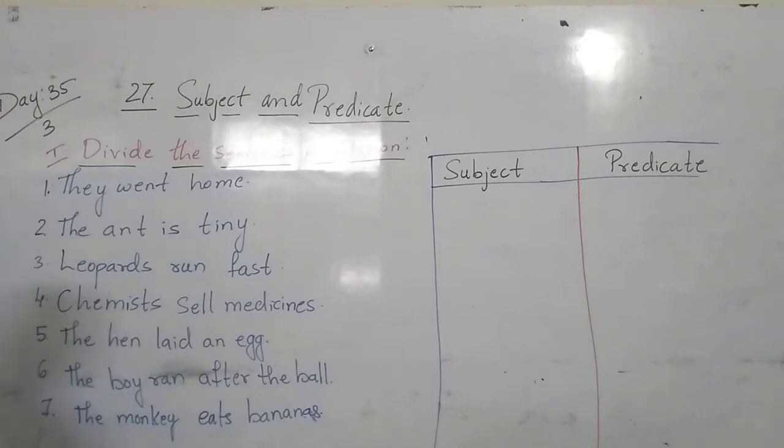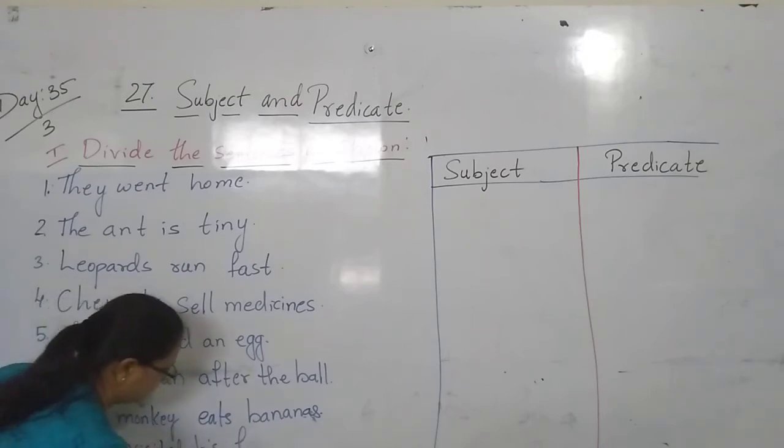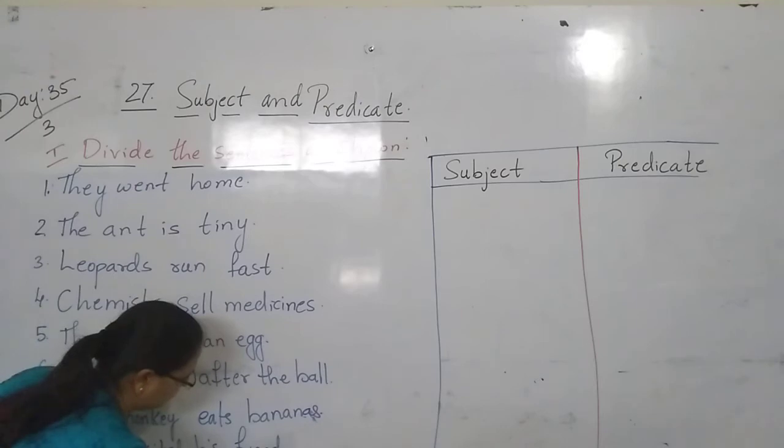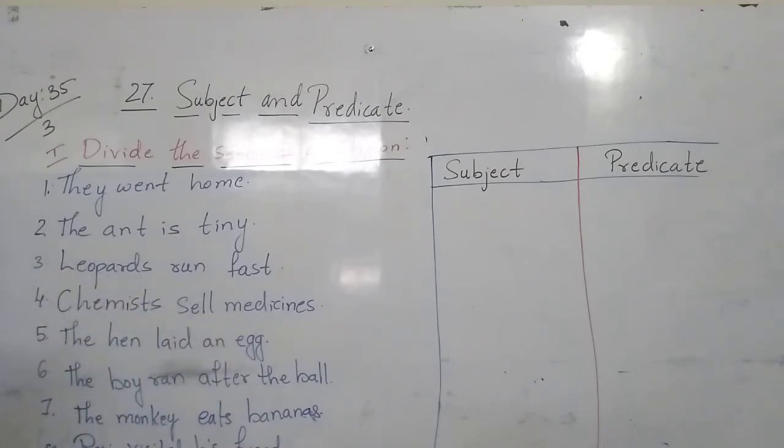Ravi visited his friend. Ravi visited his friend. Yes. So here now we will identify what is the subject and what is the predicate in the sentence.